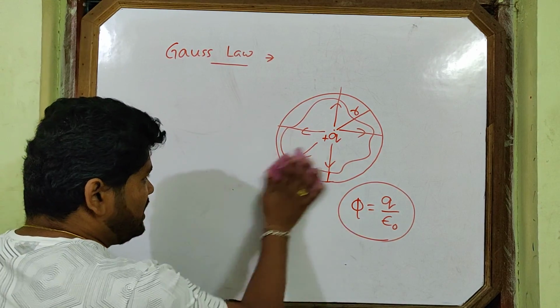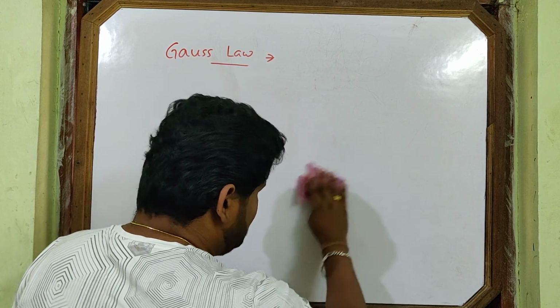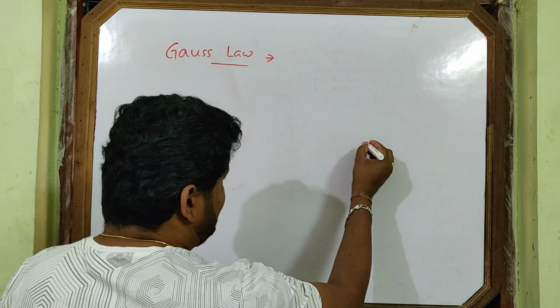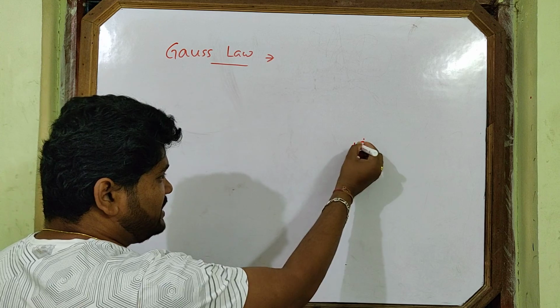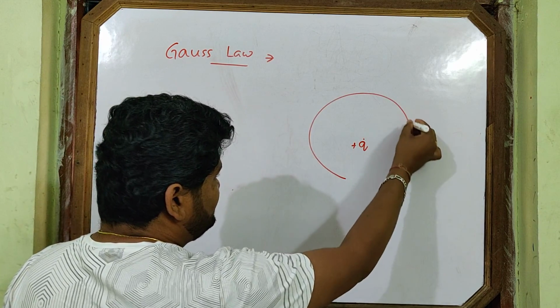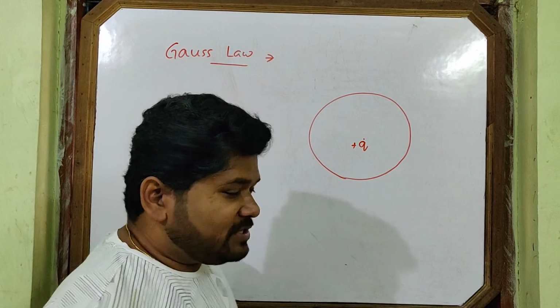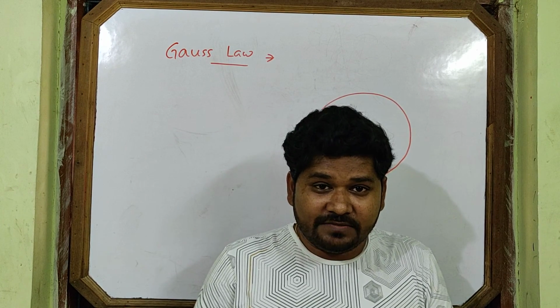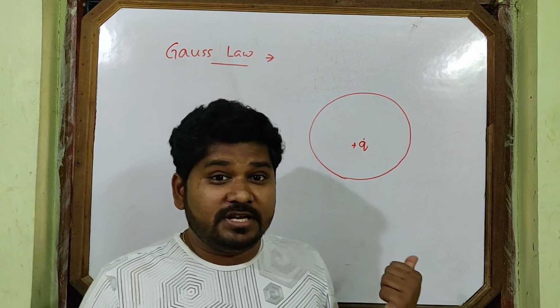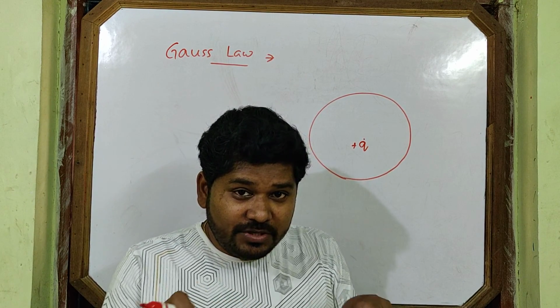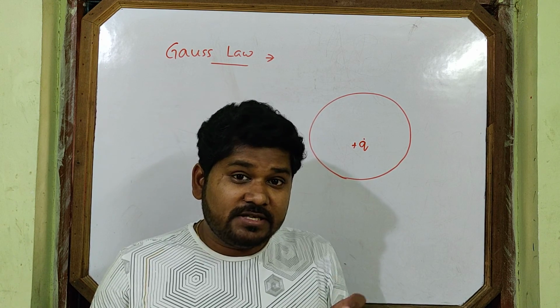Proof of Gauss law. How do we prove this Gauss law? Take a positive point charge. Choose a surface on which I will calculate the flux, and this surface is called the Gaussian surface. The surface on which Gauss law is applied is called the Gaussian surface.